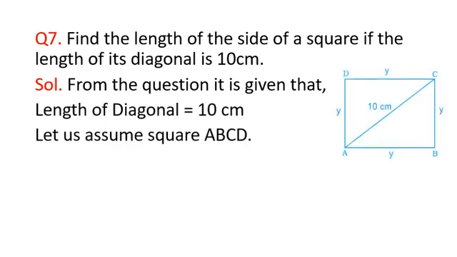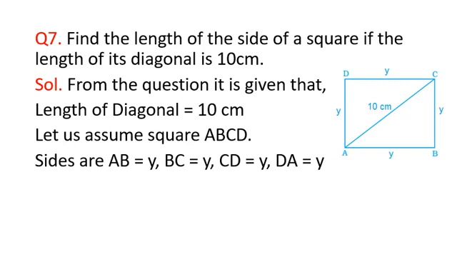Here, as per the question, we need to find the length of the side of a square. So I have taken the length of the side of the square as y centimeter. So AB is y, BC, CD equal to DA, that is again y centimeter, and the length of the diagonal, that is AC, is given to you as 10 centimeter.